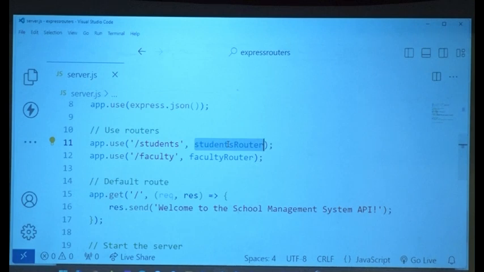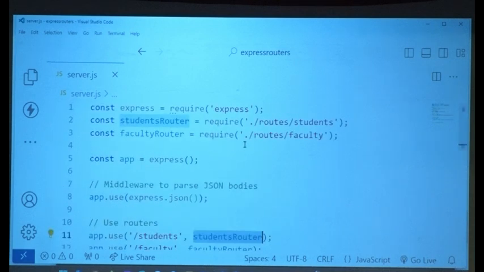Or this signal, you get the idea. Anything that says /faculty, go to this particular router. But how are you creating these routers? What will they have? Let's see. Right? So it seems they are in the routes folder, students, routes folder, faculty. Right? Now let us go.